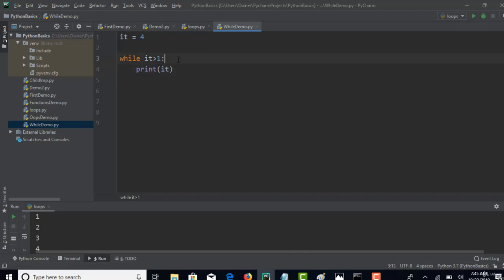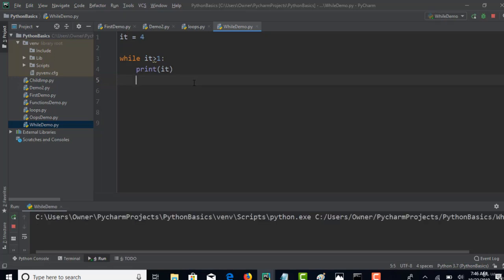So what happens now if I run this code? First of all, it will reach this point, is 4 greater than 1, prints it. Again the loop will continue. This loop will keep on executing until this condition becomes false. Now if I run this code, it will run to infinite, because how will this condition become false? We did not write any code, right? So it will simply execute to infinite.